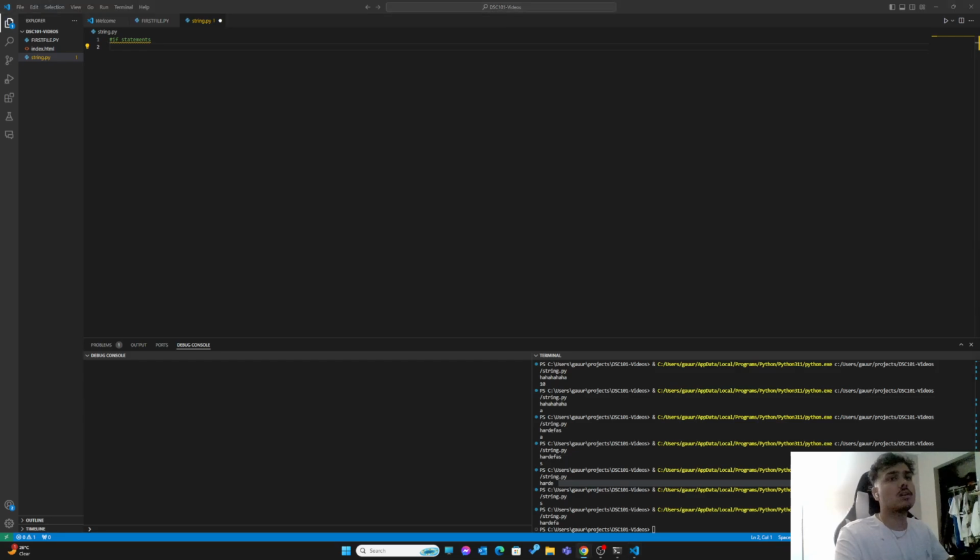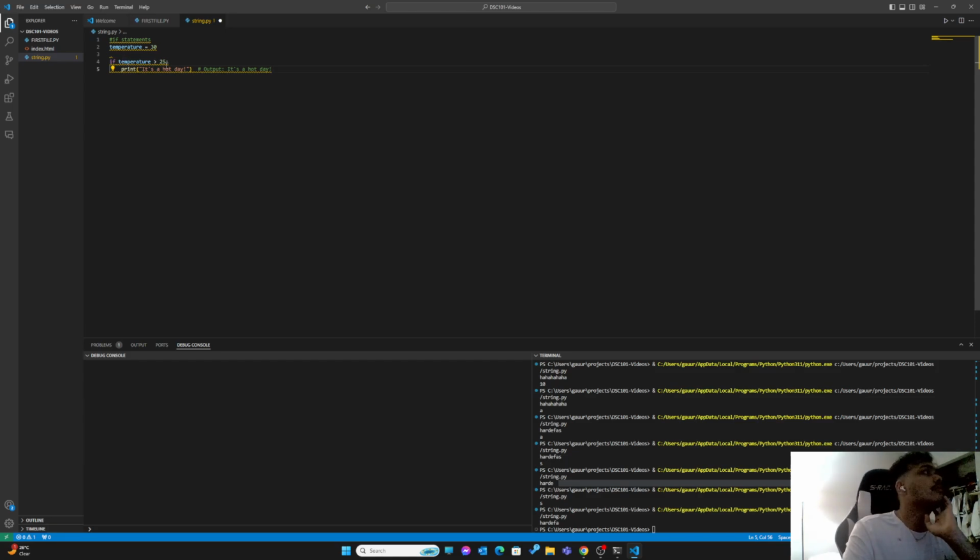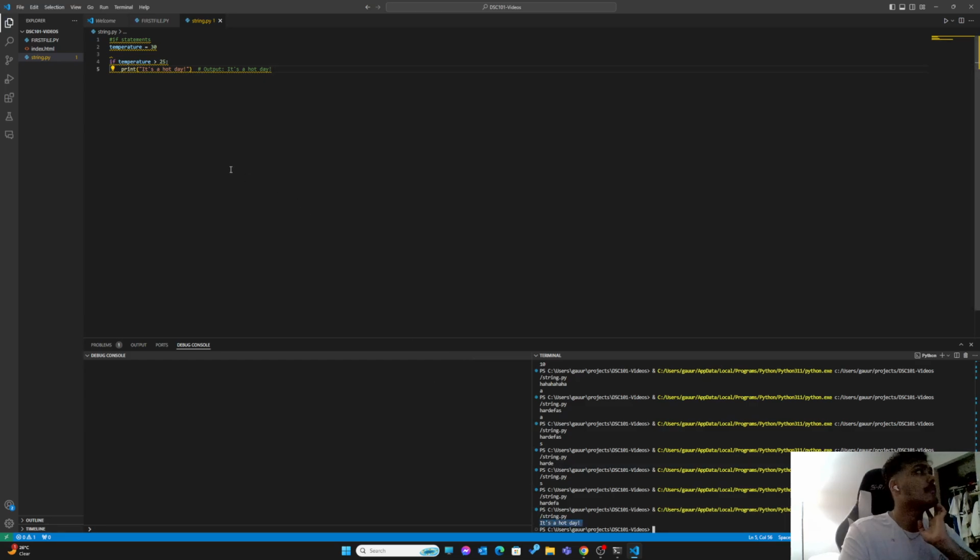So let's say our temperature is 30 today, and this is the syntax that we need to learn. If the temperature is greater than 25, then it's going to print it's a hot day. Is the temperature greater than 25? Yes, because 30 is greater than 25. So if I run this, it is a hot day.